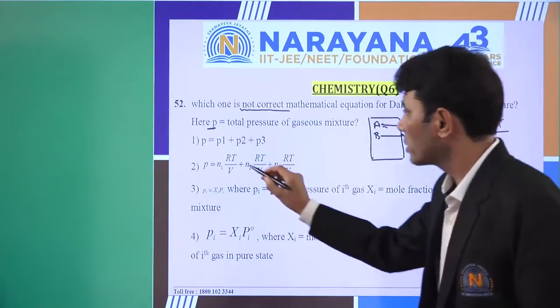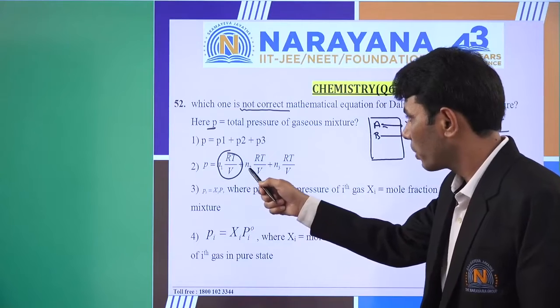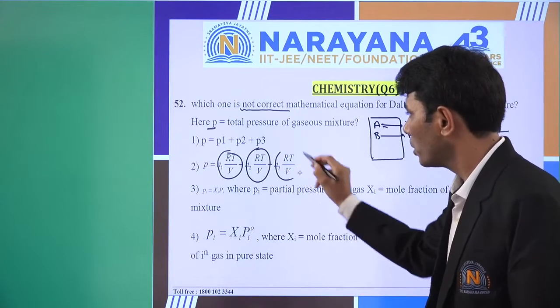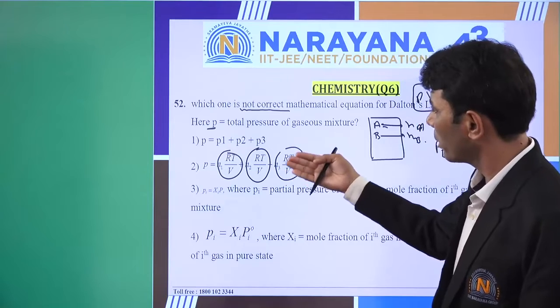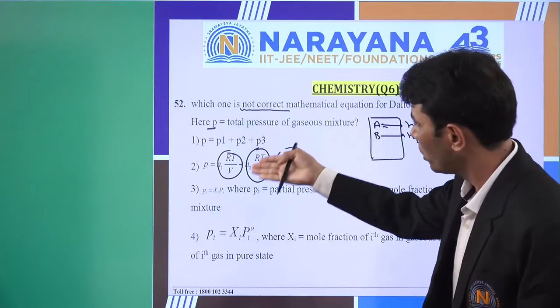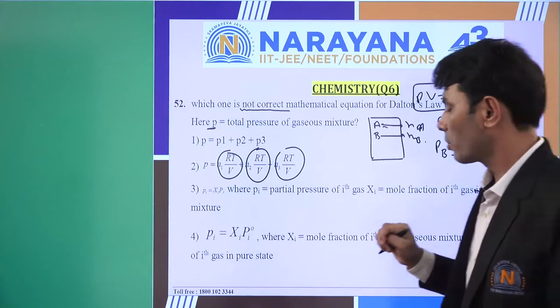Second thing, what is it? It is PA, nA RT by V plus PB, PC, PD and so on. So we can say it is the mathematical expression for P1, P2, P3 itself. So it is also correct. Now come to the next one.